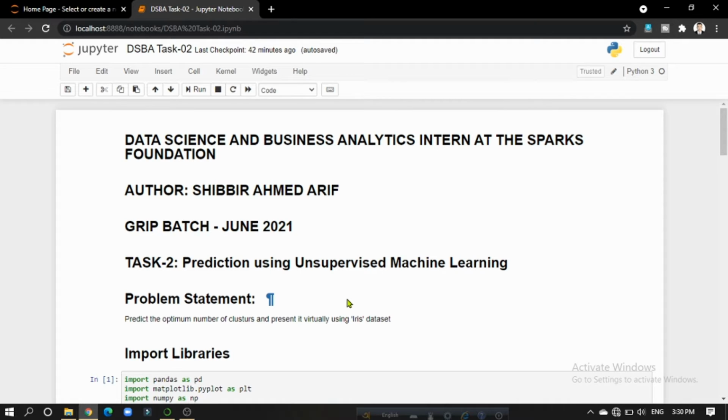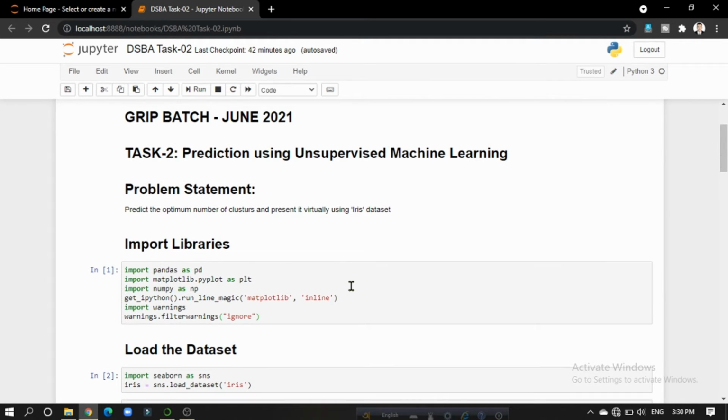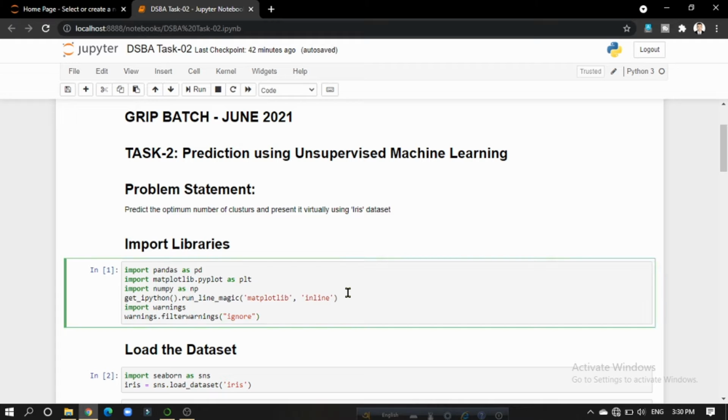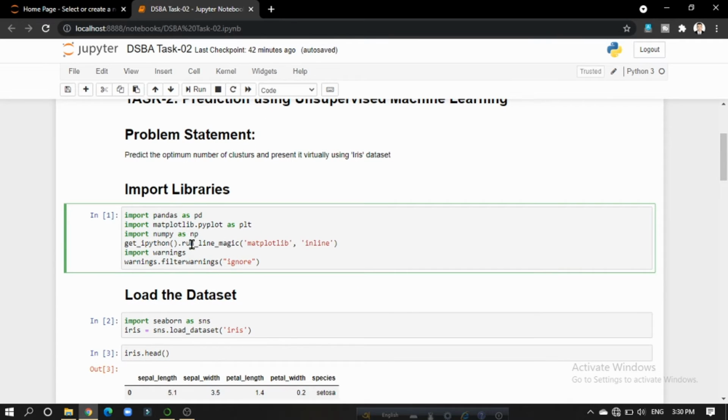Today I am going to discuss task 2, that is prediction using unsupervised machine learning. The problem statement of this task is to predict the optimum number of clusters and present it visually using the Iris dataset. At first I have imported some libraries. They are NumPy, Pandas, Matplotlib and Seaborn.